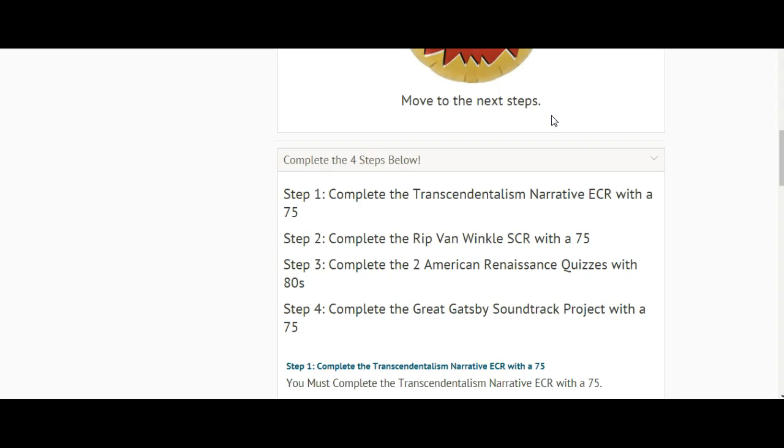Now, if you're sitting here thinking, well, I've already done some of these things, then you'll see below. If you've done them, you should already have a badge and you can move forward, if you've completed the assignment and scored the 75s or the 80s or above. If not, you need to redo it until you get that score.